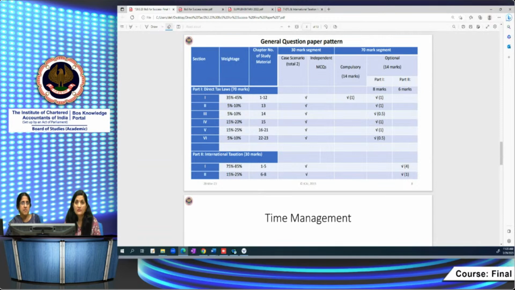Testing the MAT provisions, testing the AMT provisions, testing the AOP firm provisions. So these 2 questions will be from this section 1. And in case of tax planning, suppose they want to test the individuals, whether the individual should opt for section 115BAC or not, then again it is from this section only. Of course, it will be asked from what we cover in this tax planning section. So that question can also be asked from this section.